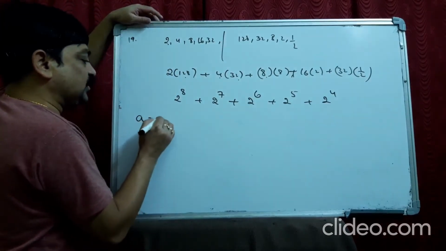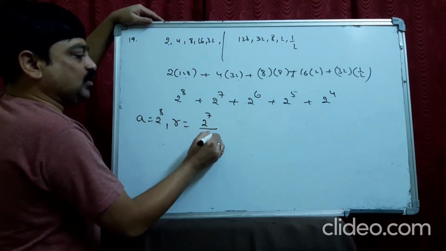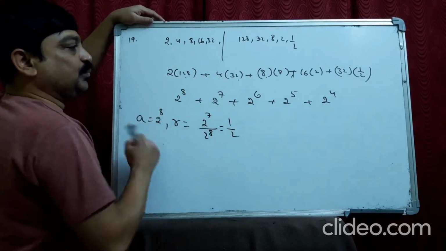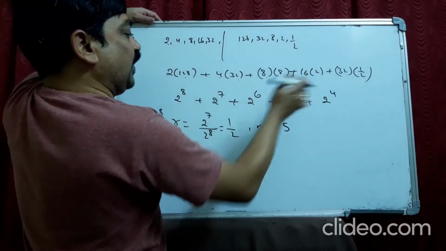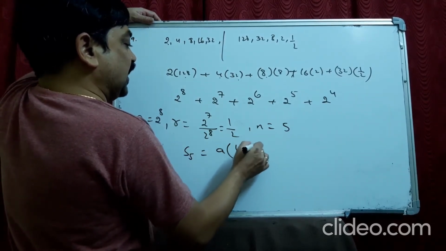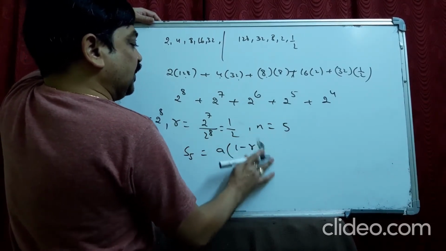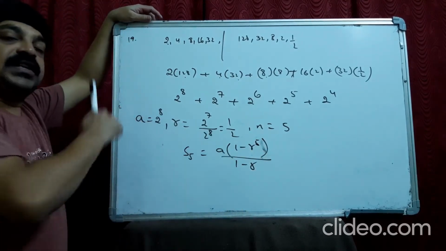So here A is 2 power 8 and the ratio is 2 power 7 by 2 power 8, which becomes 1 by 2. And n is 5. We need S5. So A into 1 minus R power n, that means R power 5, by 1 minus R. Why did I take this form? Because R is less than 1.